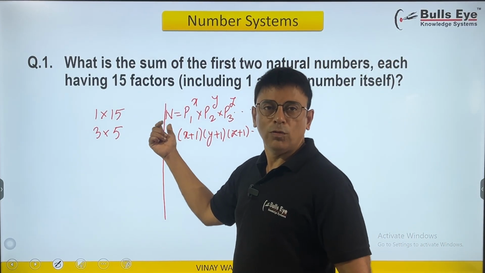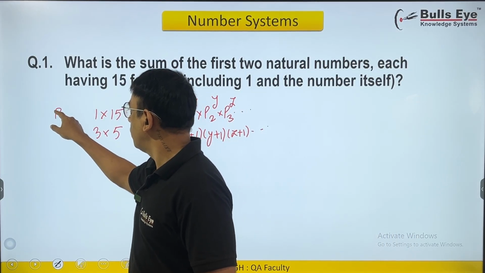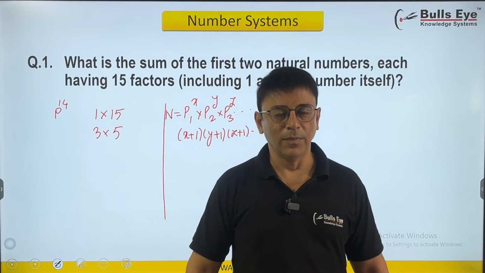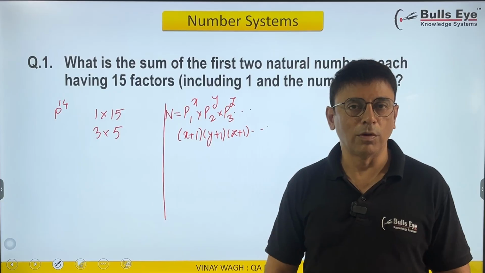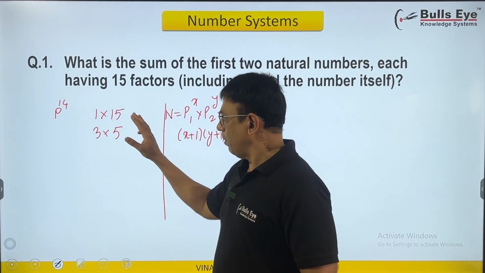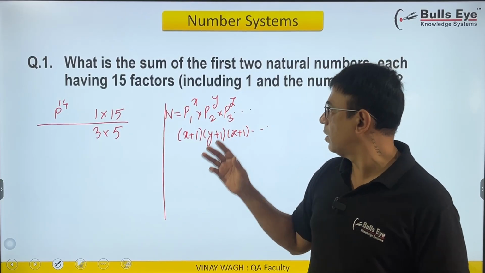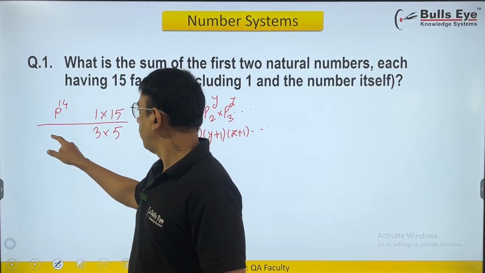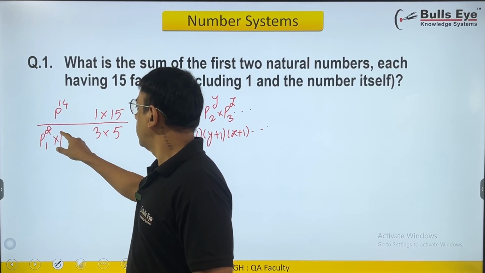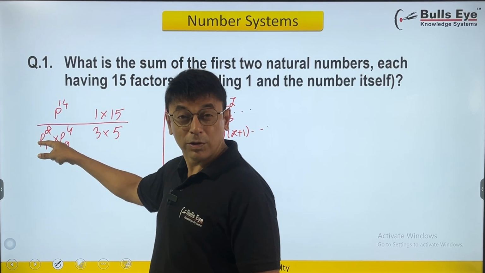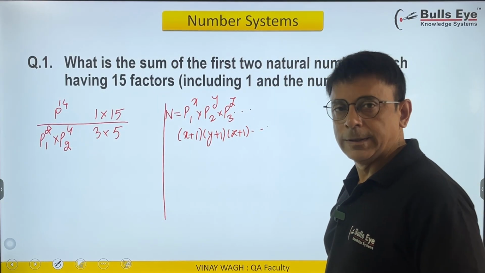For 1 into 15, having it in this format, I can have some prime number raised to 14, right? So a prime number raised to 14, and 14 plus 1, 15, will be the total number of factors. It's a big number, but let's first delineate the cases and then we'll worry about the first two natural numbers. 3 into 5, so it can be of the format a prime number raised to 2 and another prime number raised to 4. So 2 plus 1 will be 3, 4 plus 1 will be 5, and 3 into 5 will make it 15. Cool.